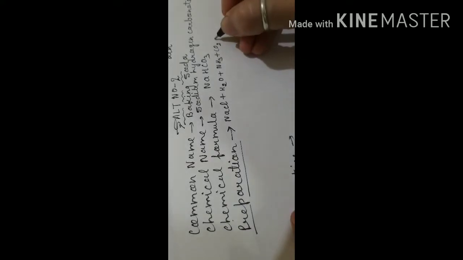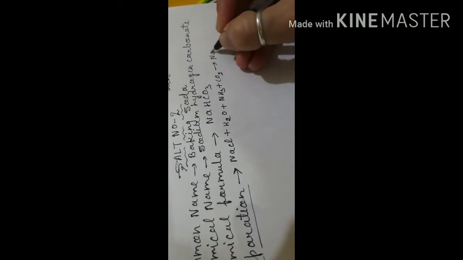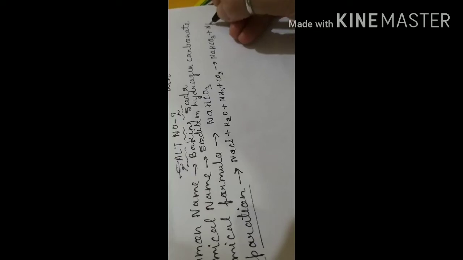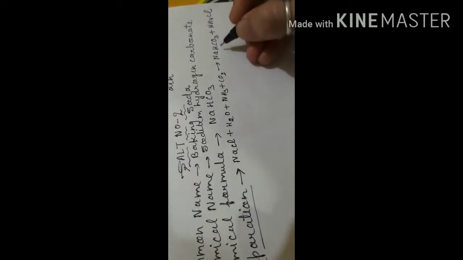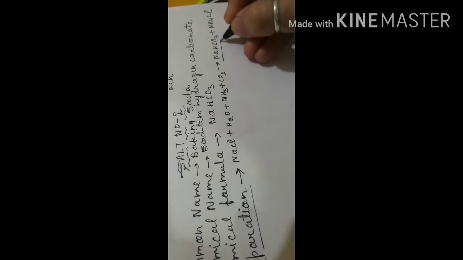Now what will happen? It will form first sodium hydrogen carbonate, and ammonium chloride comes out. So this is the general preparation of baking soda.